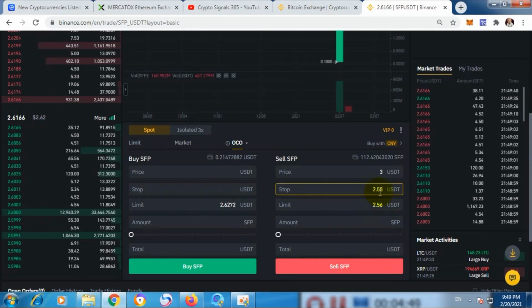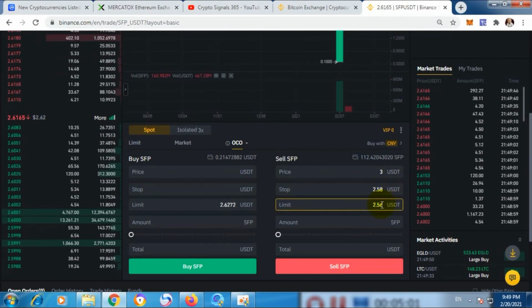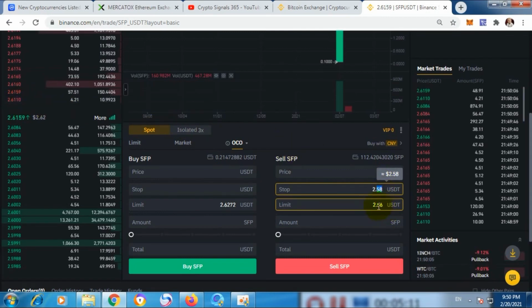You can put the same price in both, but there is a disadvantage to putting the same price. If SFP dumps so quickly, and you put the same price here, 5.8 and 5.8, and it suddenly dumps from 6 to 5.6, then your order will be pending and will not be triggered. So you can get a very big loss.